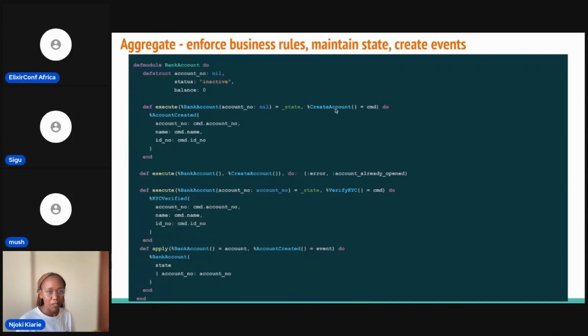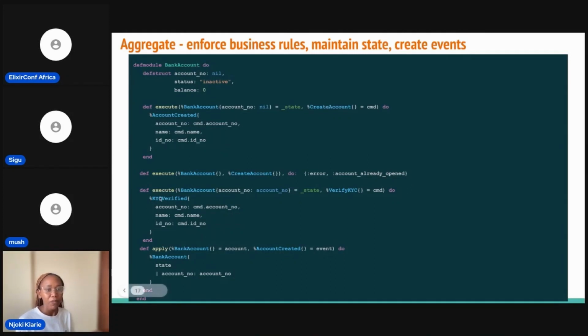So as we can see, the execute function accepts a state and the command, and then we respond with an event. For this case, we are pattern matching. If the account number is nil, then we can send account created. But if the account number is not nil, then we give an error that the account has already been opened.